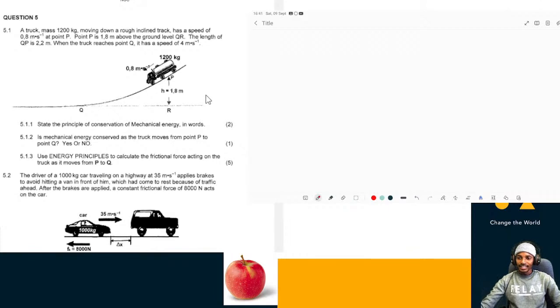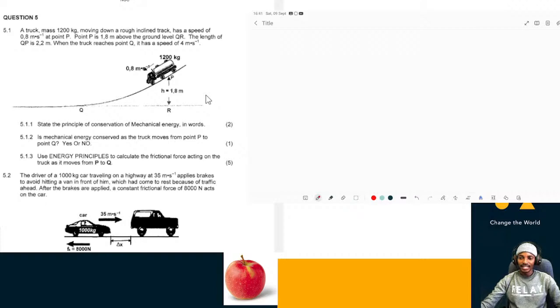So the truck at point P has an initial velocity of 0.8 meters per second, and point P is 1.8 meters above the ground level QR. All right. So at point P, the truck will have maximum potential energy because it is 1.8 meters above the ground.